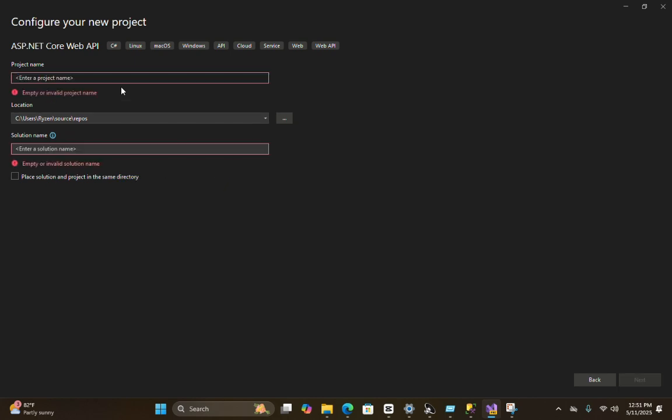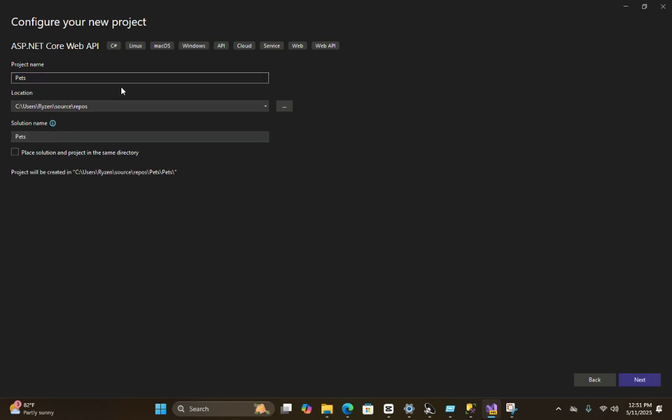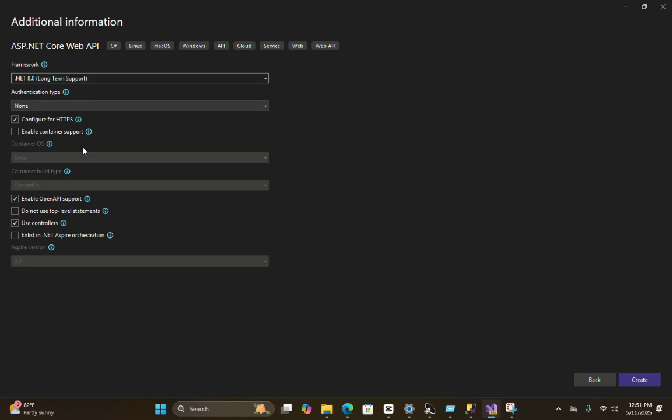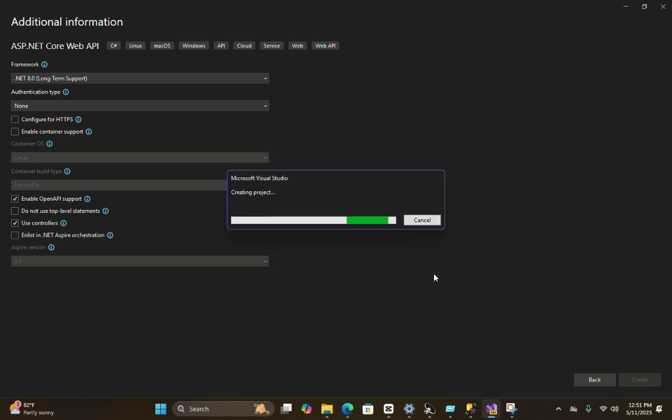Okay, let's rename our project PetsStore.Api. Alright, and hit next. Uncheck this one and we are good to go. We are using .NET 8 and just create. This will create a web API project for you.